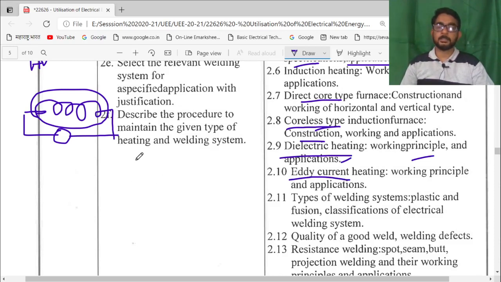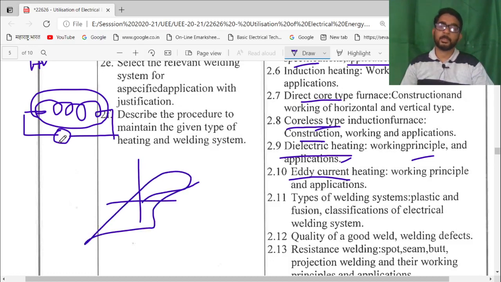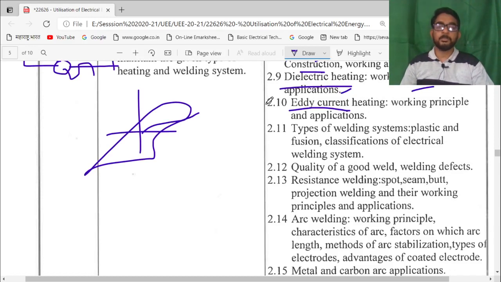Eddy currents are developed due to hysteresis, something like this hysteresis loop, and the hysteresis loop is developed in a sinusoidal waveform supply. So eddy currents also produce heat, so eddy current heating is also used, and that will be studied in this unit number 2. Then types of welding, plastic welding, fusion welding, classification of electrical welding, butt welding, and different welds are there.